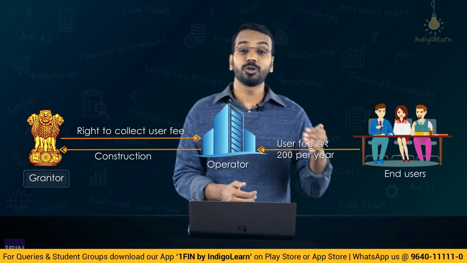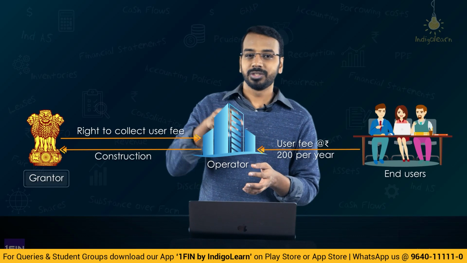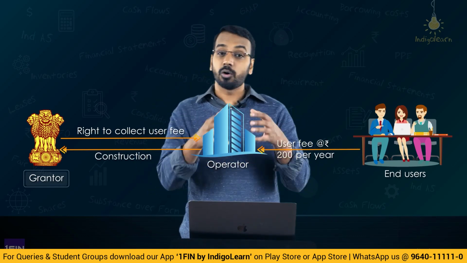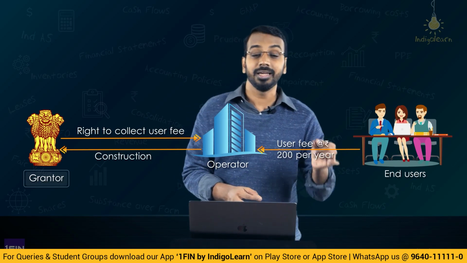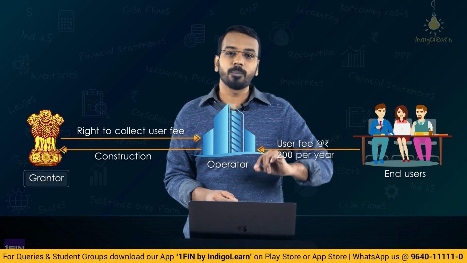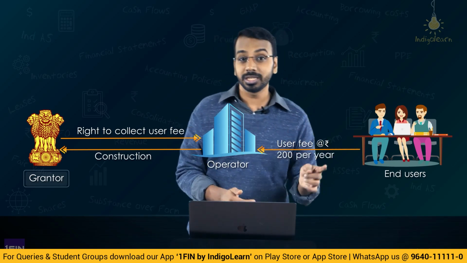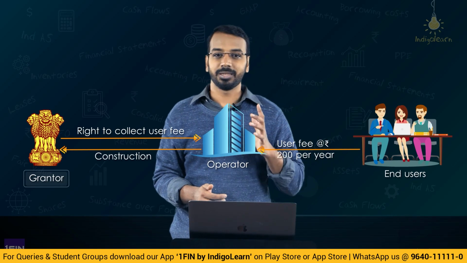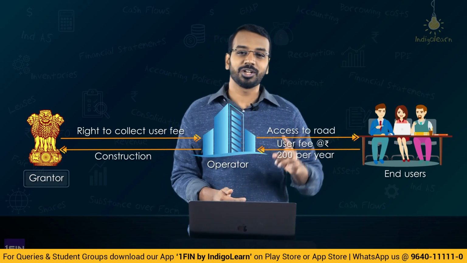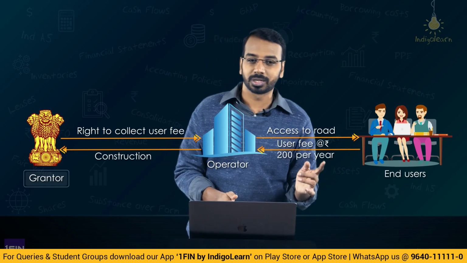Now, when you are collecting toll from the user, what is the revenue that you should recognize? Please note, with the entity, there was a grantor as a customer. That transaction is over. Now, with this entity, we have another party, an end user, which is also a customer. What are we obliged to provide to the customer? Customer has a right to use the road. For using the road, customer is paying us money. Customer is paying us the user fee. So, there is a performance obligation to provide access to the road, to provide the road in a good condition.